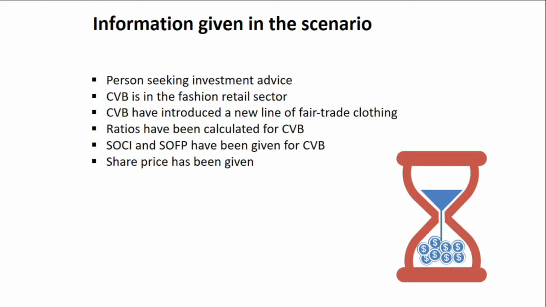The scenario also mentions that CVB have introduced a new line of fair trade clothing. Often they will tell us key information in the scenario that is going to help us interpret the ratios later on. So it's very important that we take note of all of the information they are telling us. Also, what you'll notice in the scenario is that the ratios have been given to you, so you are not required to calculate these ratios. So the only thing you are required to do is to analyze these ratios.